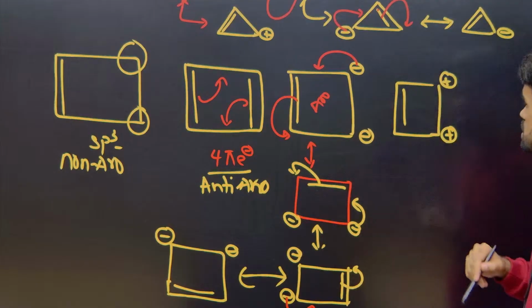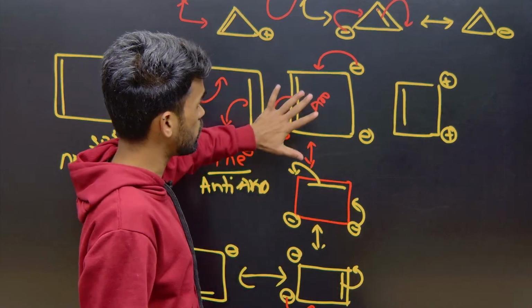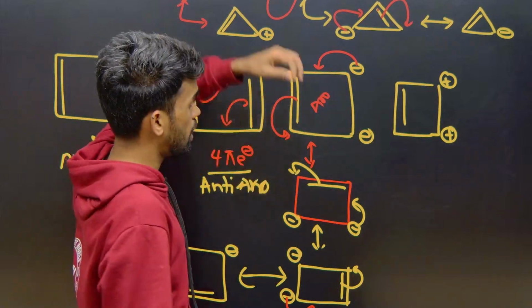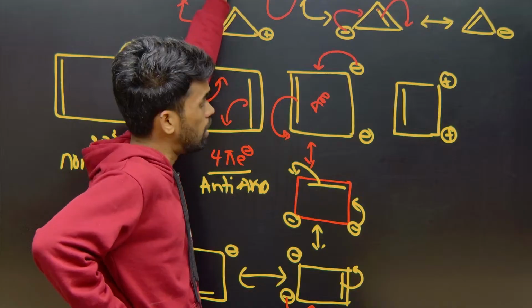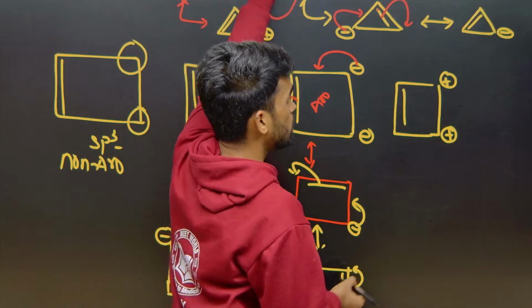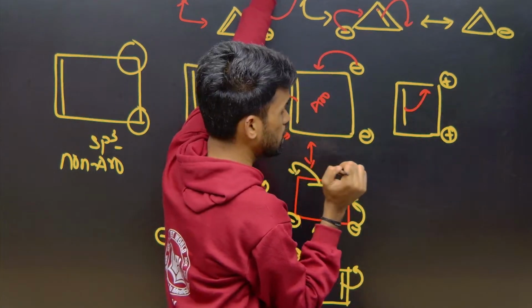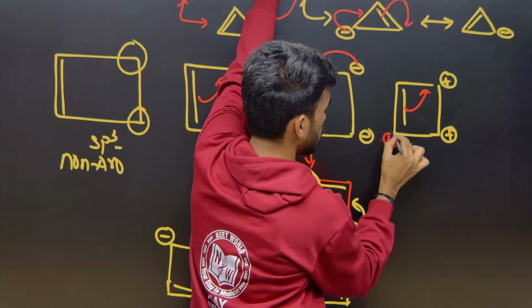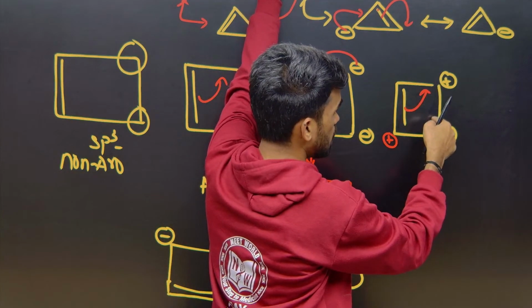And what about this? Same, whatever you have studied, apply there. All carbons are sp2. Planar. Yes, next. Delocalization takes place. How does it take place? See, pi electrons will shift to the positive charged empty carbon. Again, this pi electron will shift here.